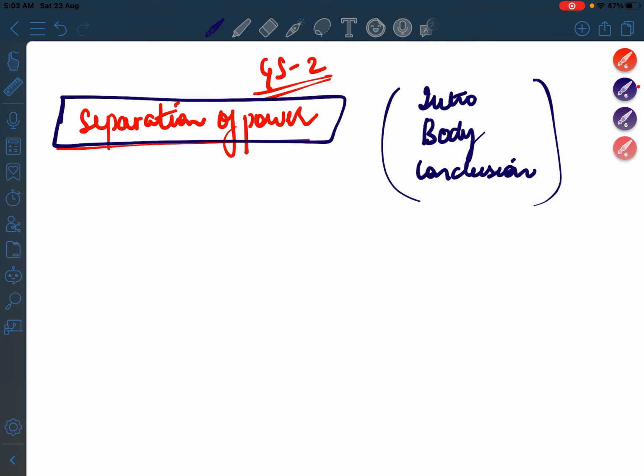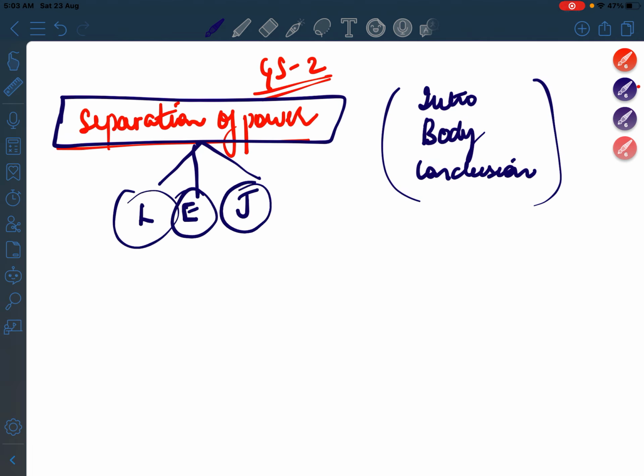It says that power should not be concentrated into one organ, and thus it has to be divided into multiple organs: legislature, executive, and then judiciary. Legislature makes the laws, executive is the one who implements, and judiciary is the one who checks or adjudicates whenever there is a dispute. Okay.